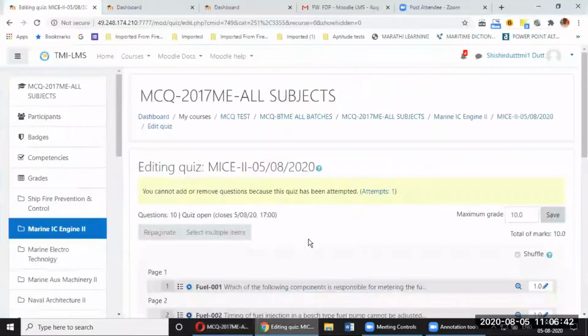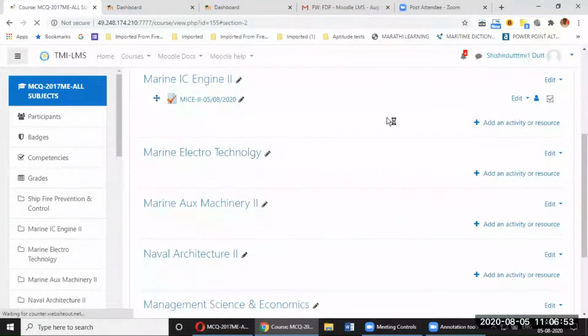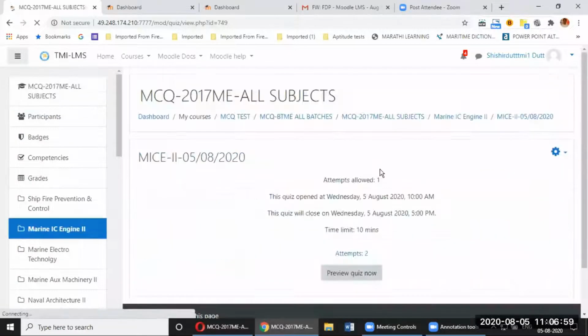Now I'll switch my screen to teacher's view. I'm going to my Chrome browser, and I'll go over here, Marine IC Engine. And here I will go to this activity, basically. And I can see over here now. Again, I'll repeat, I'm there now on a different browser.